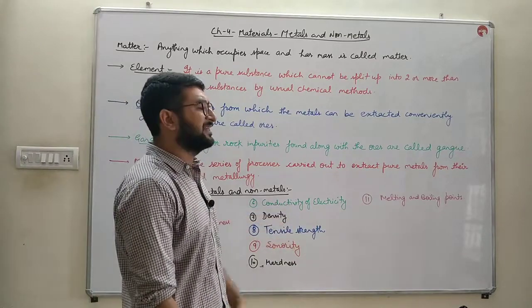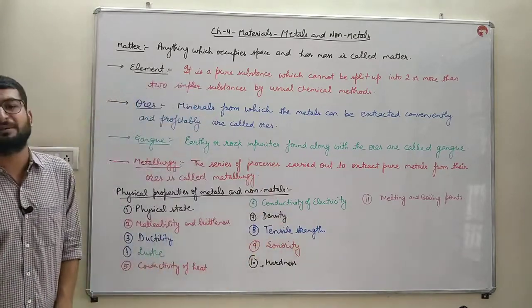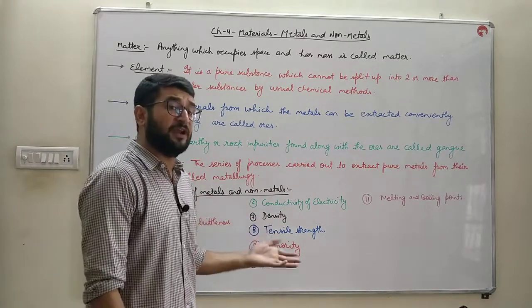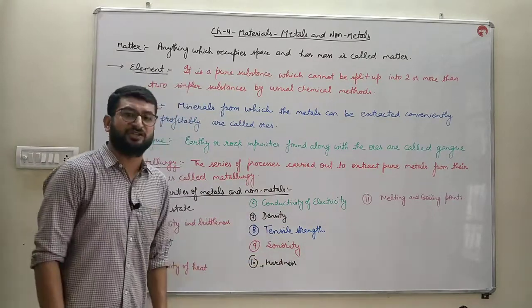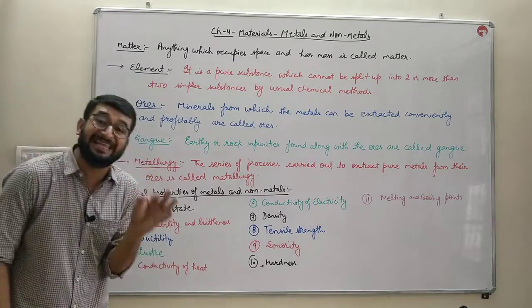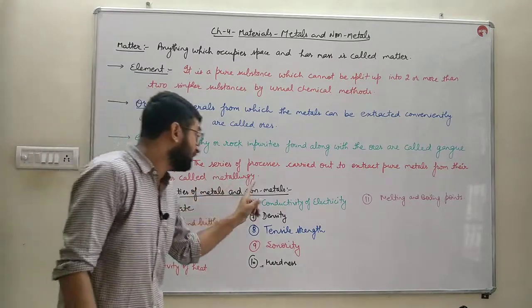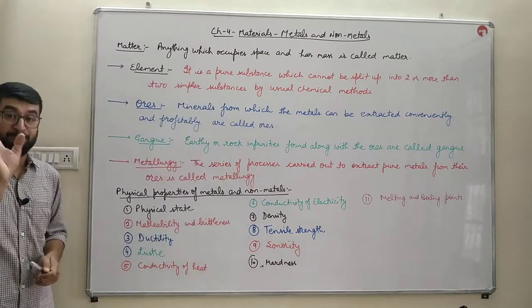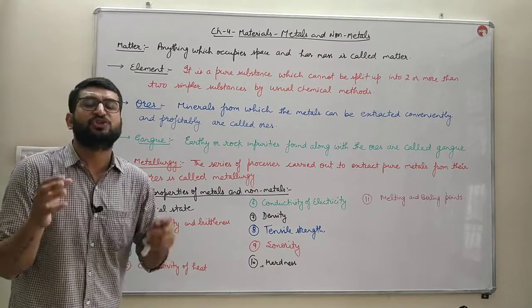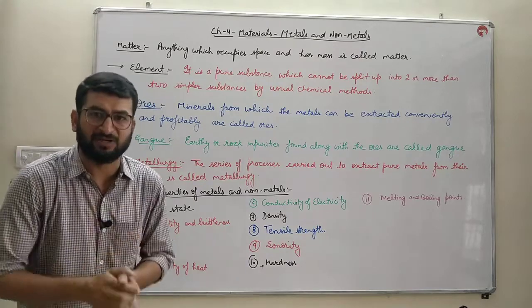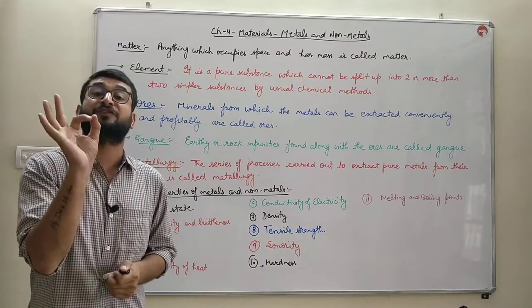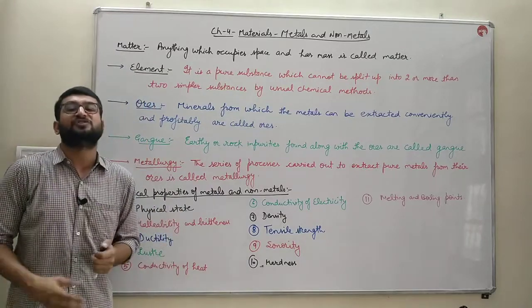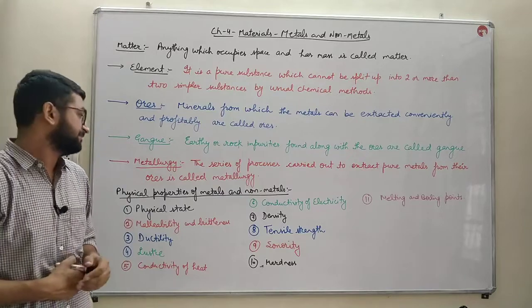Conductivity of electricity, whether they allow electricity to pass through them or not. Metals are good conductors of electricity. They allow the electrical energy or electricity to pass through them very easily, whereas non-metals are poor conductors of electricity. Except graphite, which is made up of a non-metal, that is carbon, is a good conductor of electricity. Graphite is the only non-metal which is a good conductor of electricity.